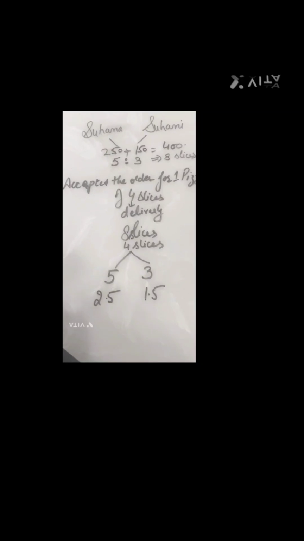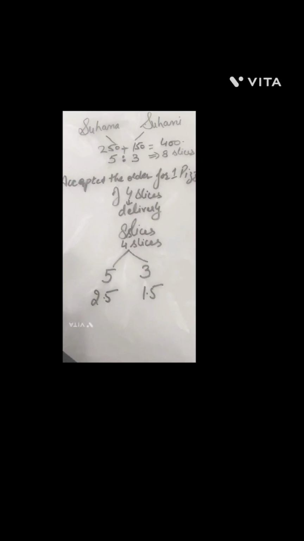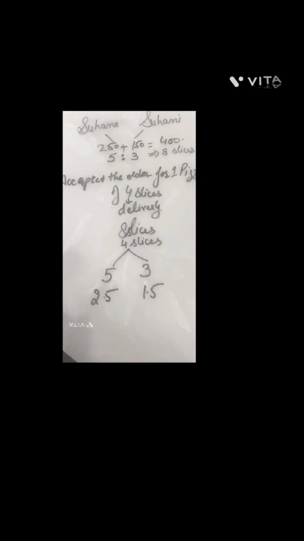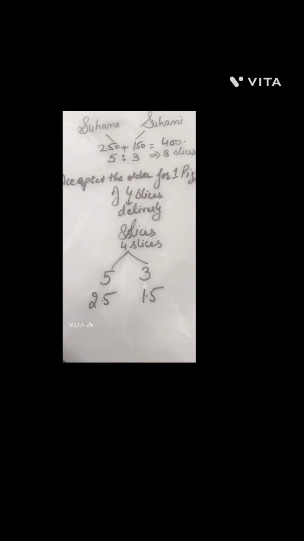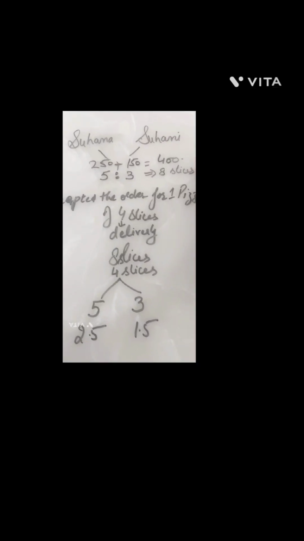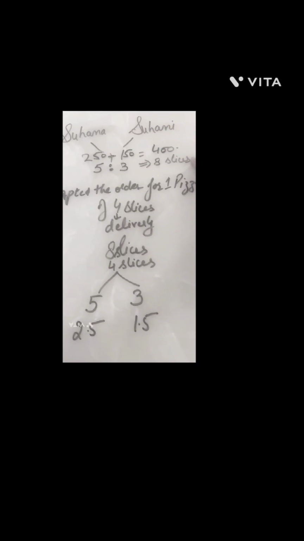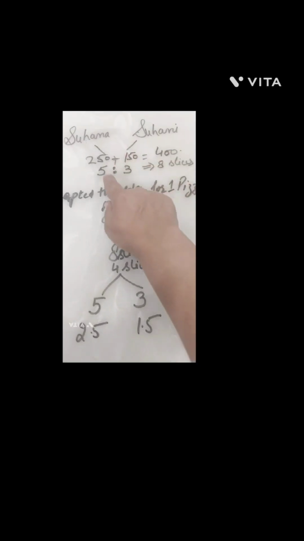Because Suhana contributed 250 out of 400, her claim would be in the ratio 5 and Suhani's share would be 3, because they want to order a pizza of 8 slices which would cost rupees 400, right? So if they order a 400 rupees pizza, they will get 8 slices of that pizza, which they decided they would be sharing in the ratio 5:3.